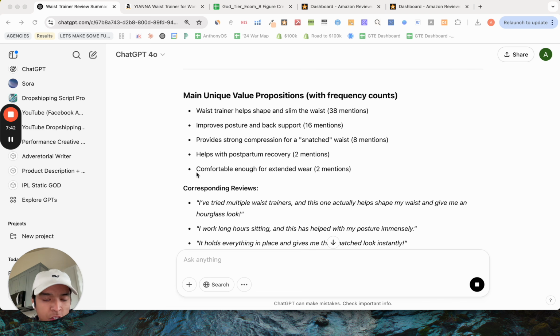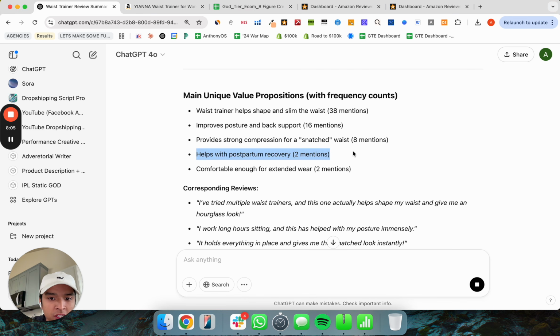I probably could have figured that out just reading the reviews, but you'll also see smaller other reasons why people are buying the product. You'll see this across the benefits and the pain points: other smaller pain points, other smaller benefits that are still reasons, and still people that you can market to, that might actually be more untapped than the largest value proposition, or the thing that shows up the most, right? Like, I would have never guessed that this would be something people are buying to help with postpartum recovery. I thought it was just people who want a slimmer waist, right? But that's why you have to do the research, and you'll be able to uncover all these different things.